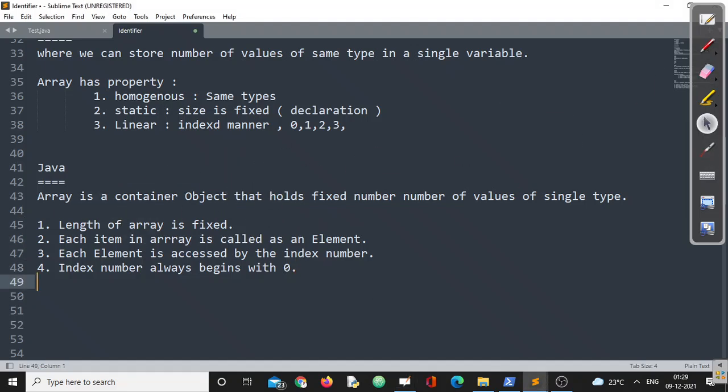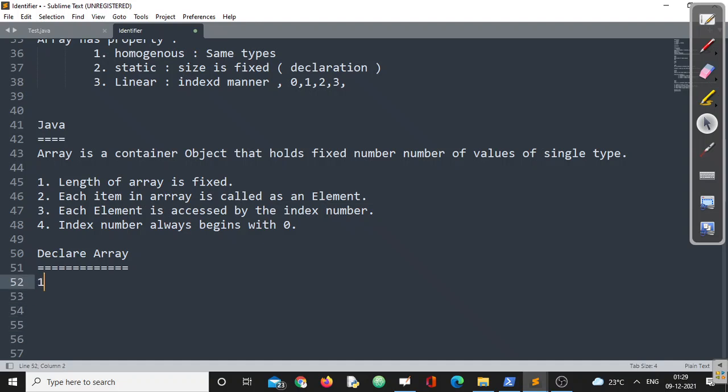Now, next point, can you please tell us how to declare arrays in Java, right? See, arrays in Java come in two different flavors: single dimension array and multi-dimension array. In multi-dimension, we can go for double dimension, triple dimension, fourth dimension, like that up to n dimension as per our requirement, right? So we'll go through one by one.